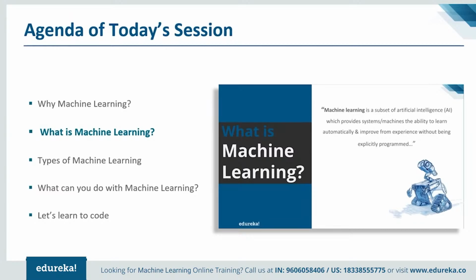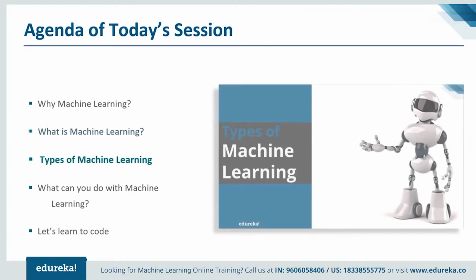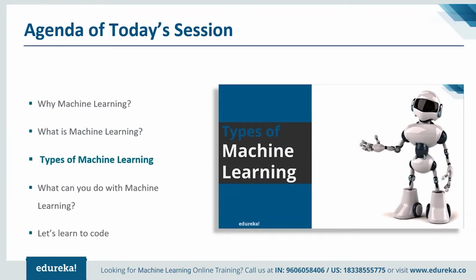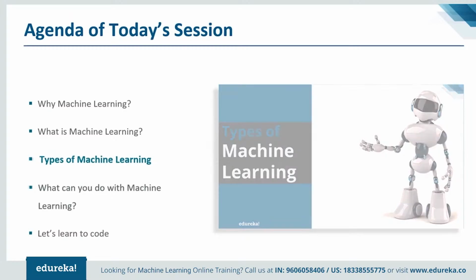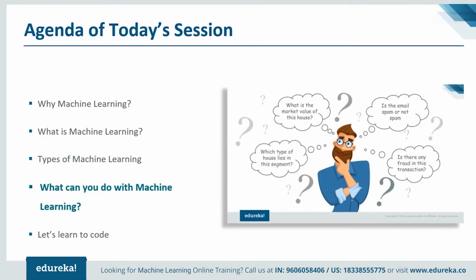Now, once you understand how machine learning works in general, we'll move ahead and see what the various types of machine learning are, and discuss how each of them works and how we are using them knowingly or unknowingly in our day-to-day life. After we are done with the types of machine learning, I'll tell you what you can do with machine learning. Once you know its scope, you might get a common question like which algorithm should I use in a specific situation. These things will be covered under this section.